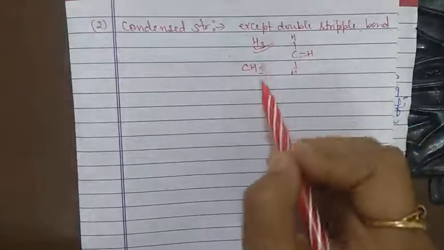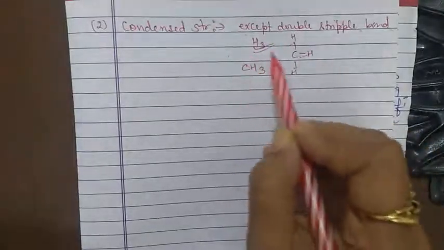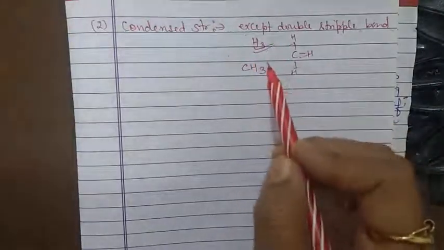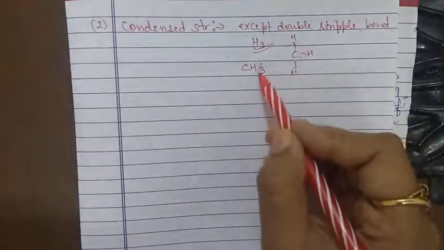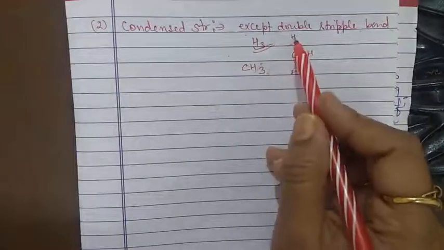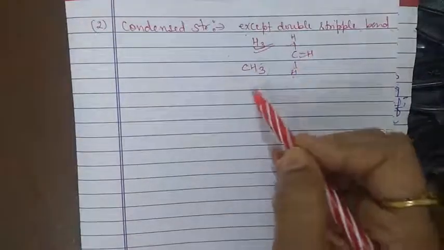Such a structure is known as the condensed structure. And here the number of hydrogen atoms, 3, is represented by this subscript, because this is 1, 2, 3. The obtained structure is called the condensed structure or condensed structural formula.